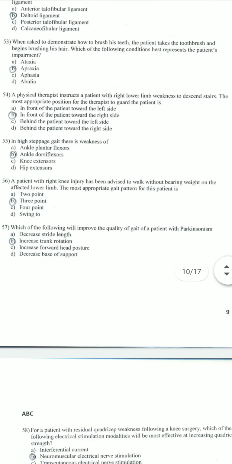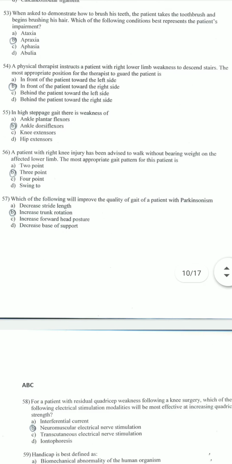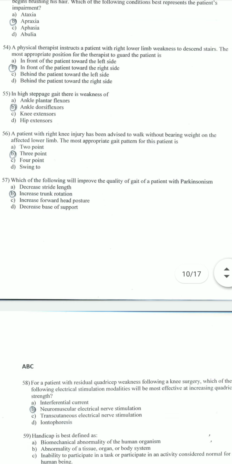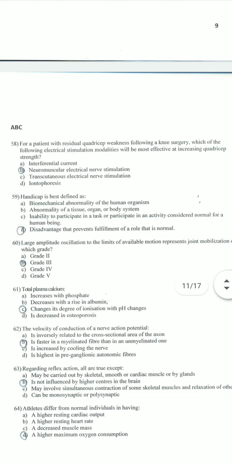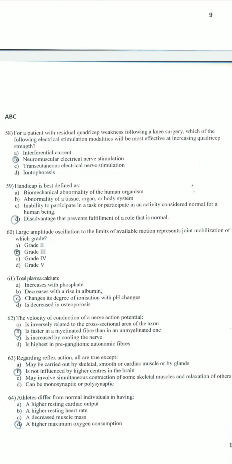In high steppage gait, there is weakness of ankle dorsiflexors. A patient with a right knee injury has been advised to walk without bearing weight on the affected lower limb. The most appropriate gait pattern for this patient is three-point gait. Which of the following will improve the quality of gait of a patient with Parkinson's? Increased trunk rotation. For a patient with residual quadriceps weakness following knee surgery, which of the following electrical stimulation will be most effective in increasing quadriceps strength?